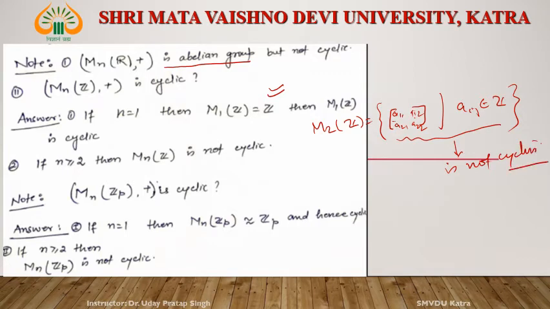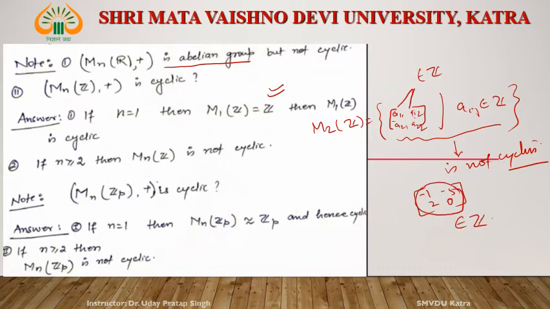So, for MnZ, what are the entries? Entries belong to Z. It means if we write a matrix, their entries are from Z. Z means -1, -5, 2, 0, something like this. So all the entries belong to the set of integers.